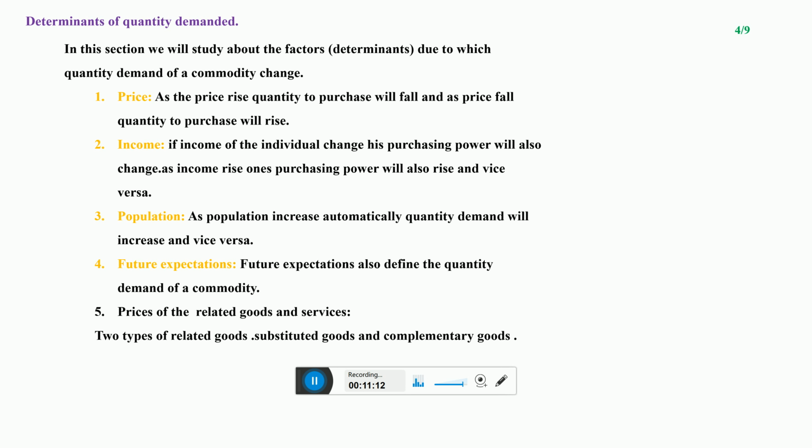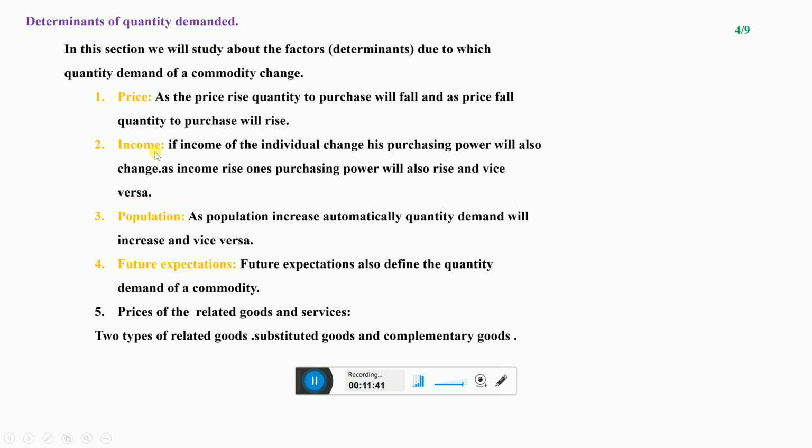So this is the first factor due to which the quantity demanded of any particular commodity changes. One thing more: according to microeconomists, mostly and immediately the quantity demanded of any particular commodity changes because of a change in the price of that particular commodity.